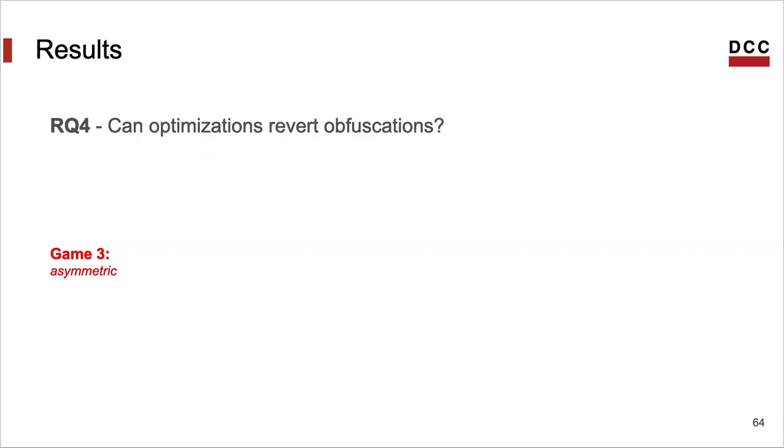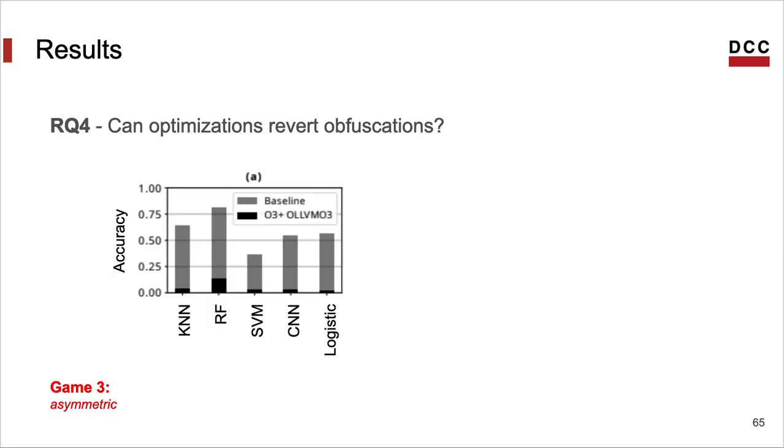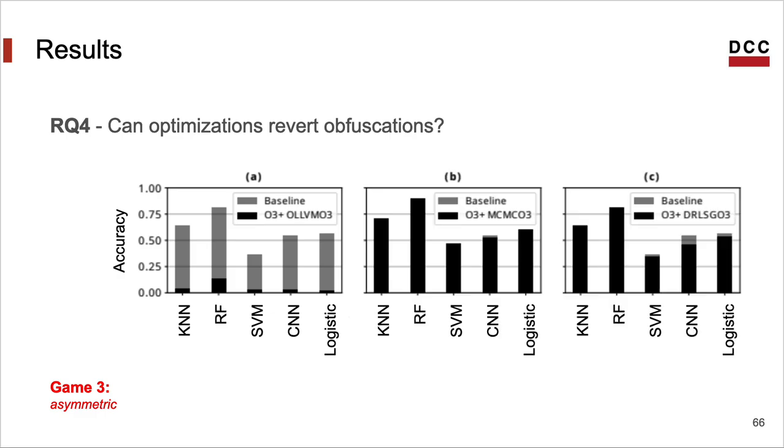And a final question here. Can optimizations revert obfuscation? That's what we call Game 3. Not if the obfuscator is OLLVM. In this case, optimizations are not really good at reverting the transformations. But if we use the other obfuscators that we had, like those from previous work, then the optimizer totally reverts the transformations. We call these obfuscation techniques naive.